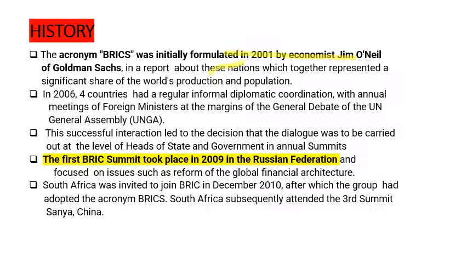So based on this report, these nations were encouraged to form a group called BRICS, because they represent a significant share of world production and also population. So they have huge economic engines. China exports to half of the world trade. It gives its exports to all the nations, so it has huge production power. India is also producing more goods, but India's exports are not that great.